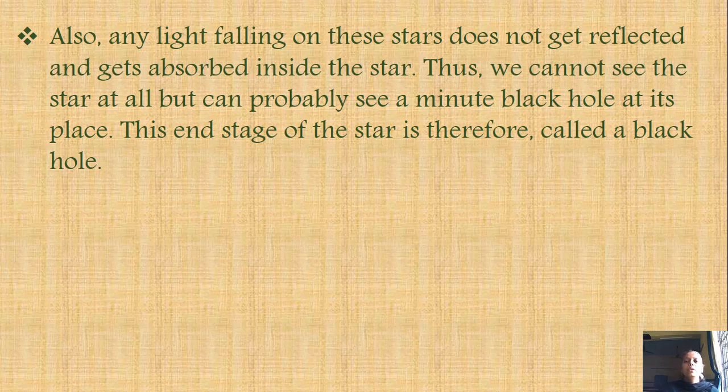Okay, so this is how the evolution of the stars takes place. I hope it is clear to you. I know it is a little bit difficult concept for you, but I have tried my best to explain it in an easier manner. I have broken down the information into small points so that you will understand it. At the end I will summarize everything through a small presentation, from the time the star forms till all these three types of end stages. So let us see that small presentation.